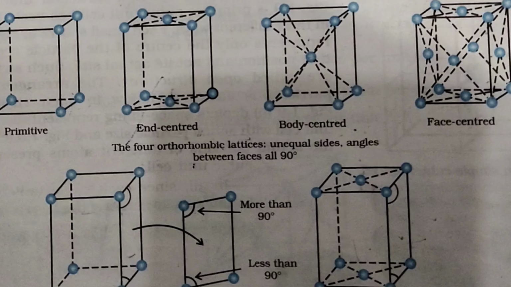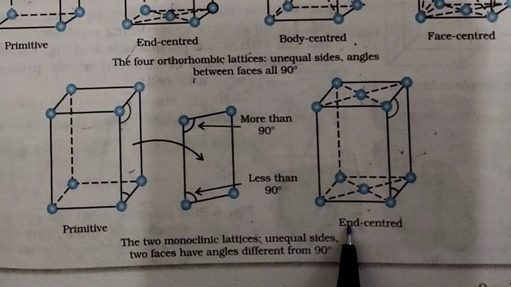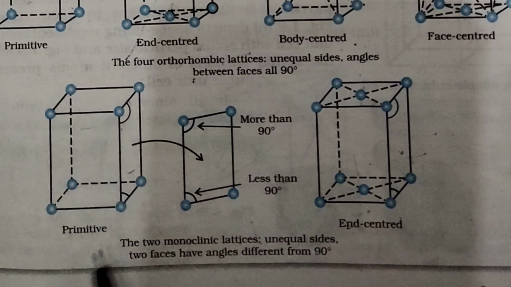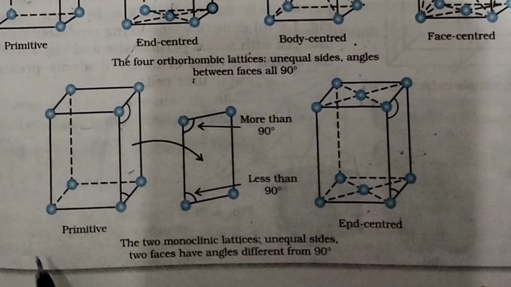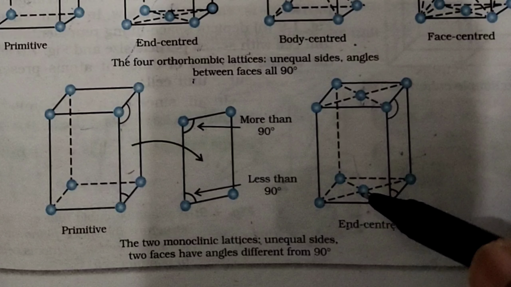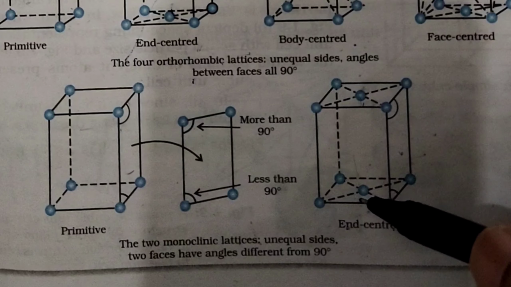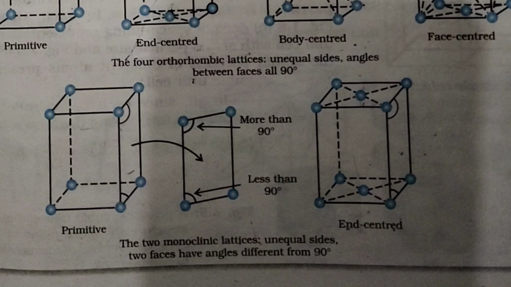Now come two monoclinic lattices. The two monoclinic lattices are primitive and end centered. Again, in primitive the atoms are present at the corners only, and in end centered, two atoms are present at the center of the opposite faces only, and not at all the faces.